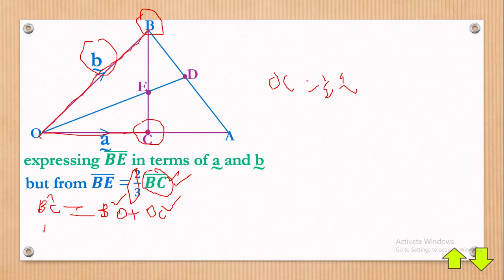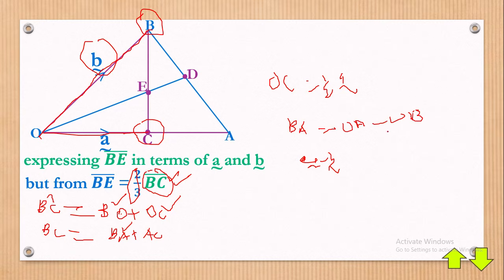However, you can even try another one and say, how else can we get BC? BC is equal to, oh, we can even go via BA plus AC. You see that? Now, is BA known? Yes, BA is known because BA is vector A minus vector B. I've told you what we do when you have a letter like this: you start with the last letter, whereby you say OA minus OB, like that.